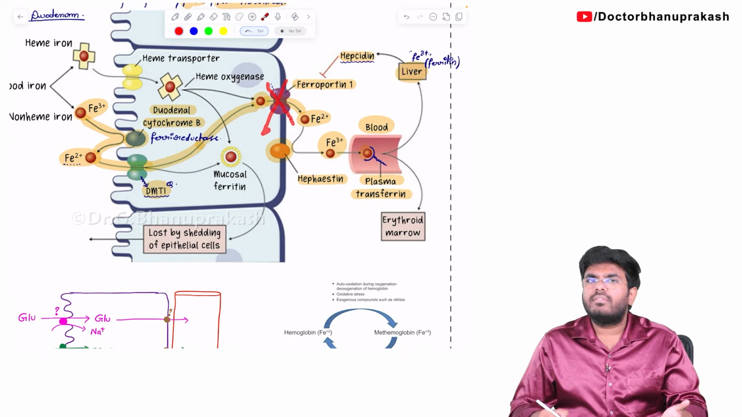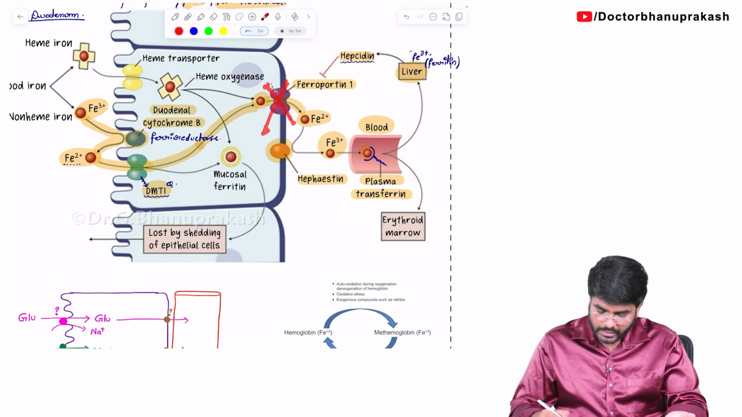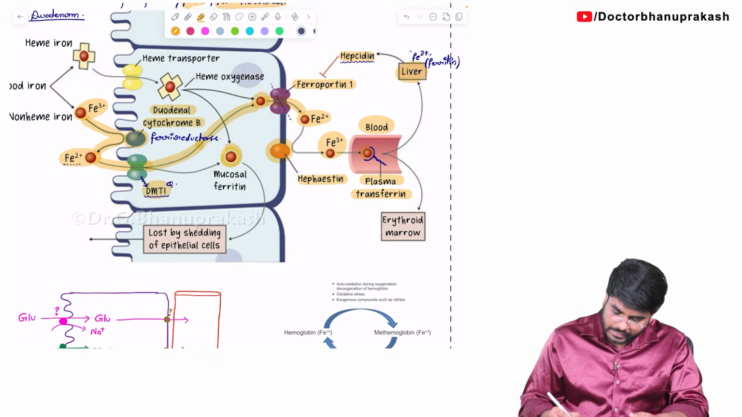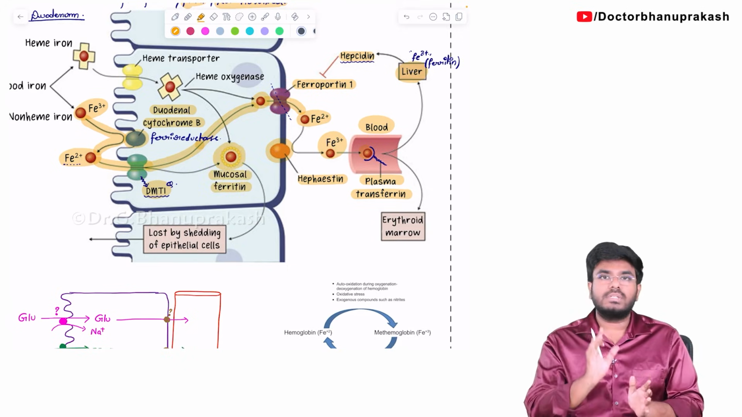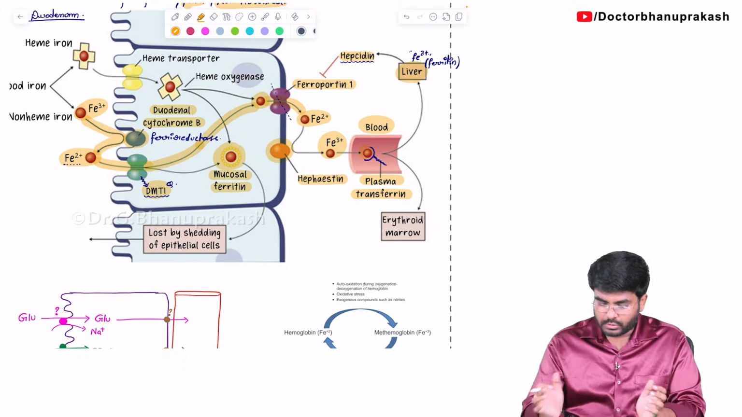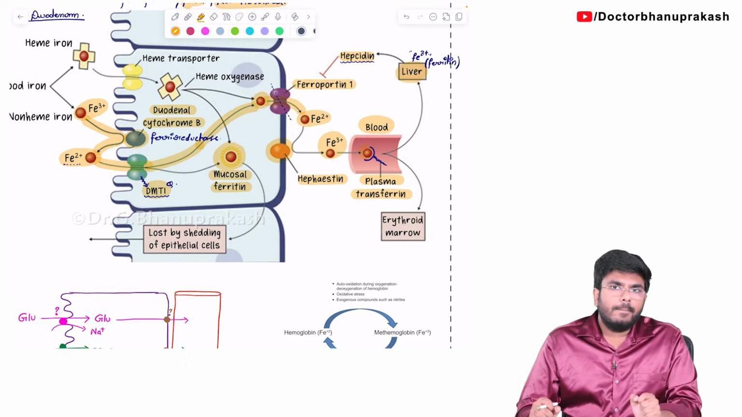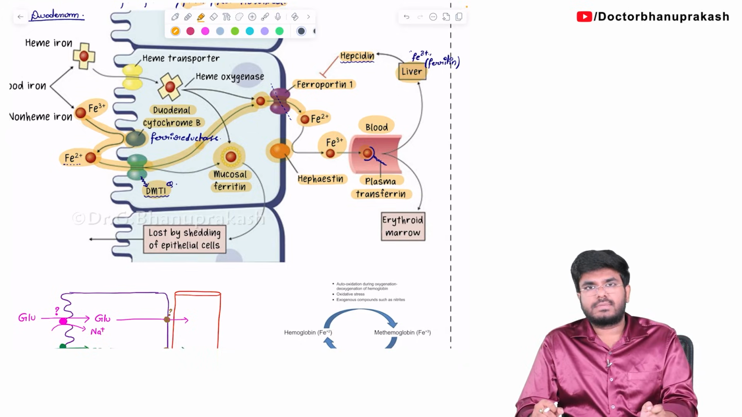So now tell me, where is the iron going to be stored now? As the iron is not coming into the blood, the iron will be locally stored in the cells. The iron can be locally stored in the epithelial cells, which is called mucosal ferritin. Okay, mucosal ferritin. Okay, done. So with this, the iron absorption topic is completed. Now, how are the questions going to come up in your exams?